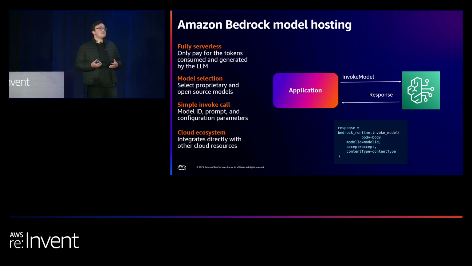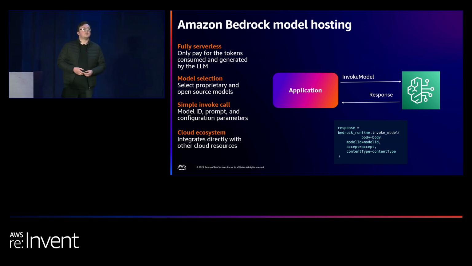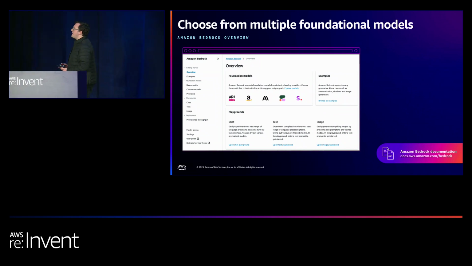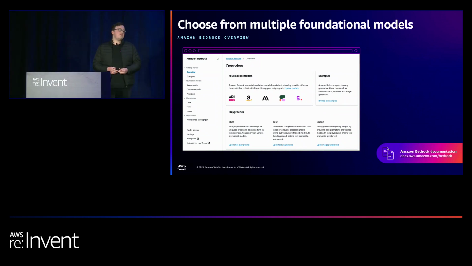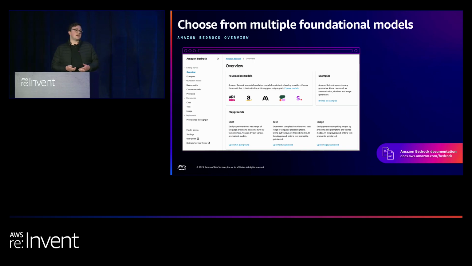Model selection, it lets us choose proprietary models, but it also lets us choose from a large set of open source models. Very simple to invoke. We give a model ID, the prompt, and some configuration parameters we're going to look at in a little bit. And then that cloud ecosystem, as I said, it interacts directly with the ecosystem of services we're already familiar with in the cloud. Please have a look at Bedrock. It's really interesting to play around with. Matt Carey from my team at Aleios wrote a really great article where he deep dives into how to play around with Bedrock. You can find that on the GenAI Days blog.